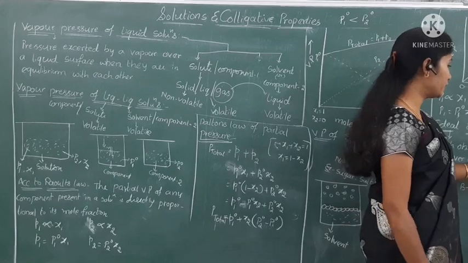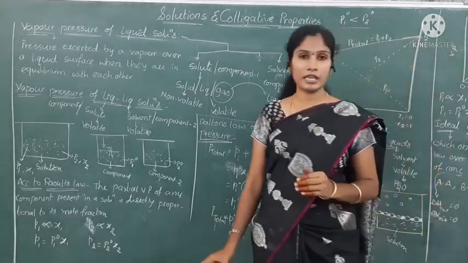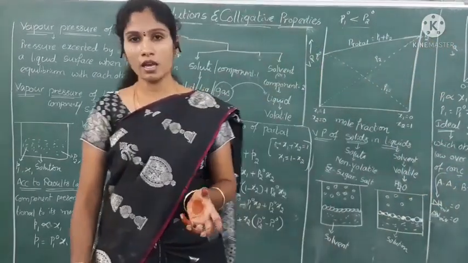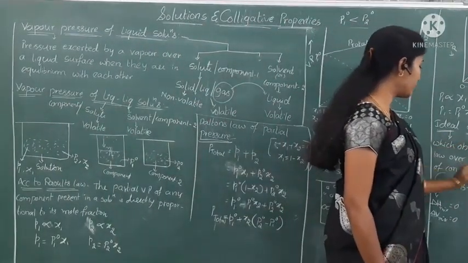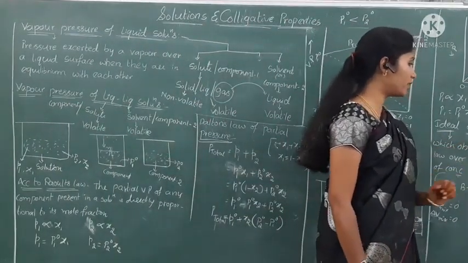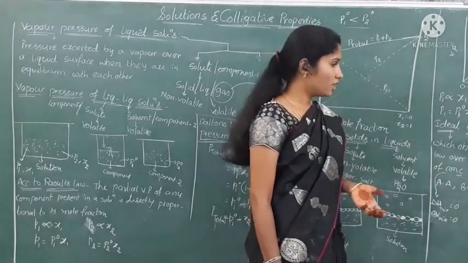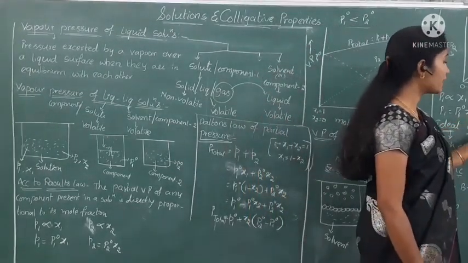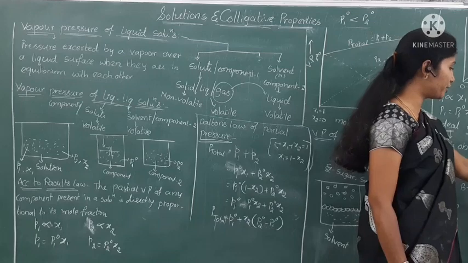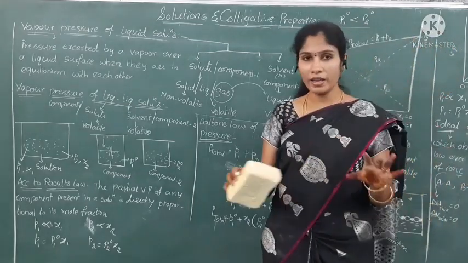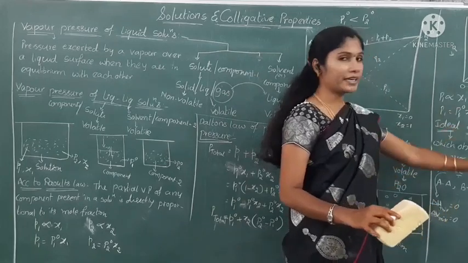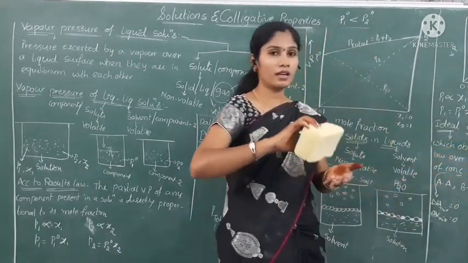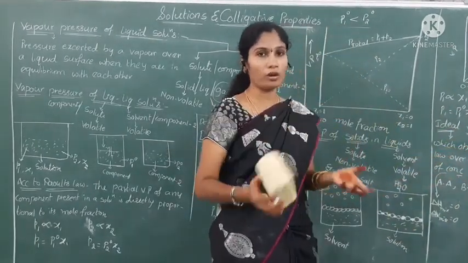And for the non-ideal solutions, the solutions which cannot obey Raoult's law over the entire range of concentrations are called non-ideal solutions. These non-ideal solutions can show the positive deviation or negative deviation. That means they are not obeying Raoult's law, so they can get a lesser value or a more value than Raoult's law.